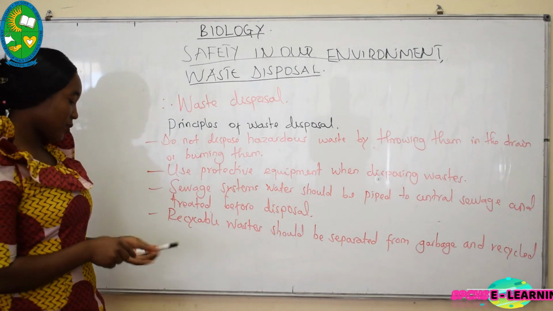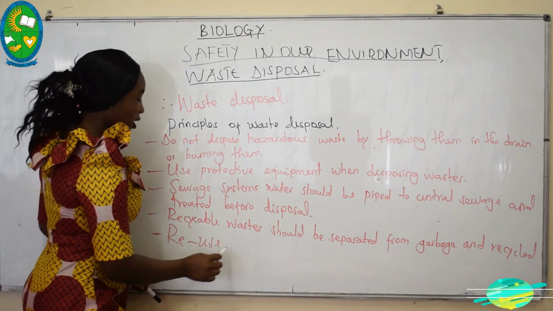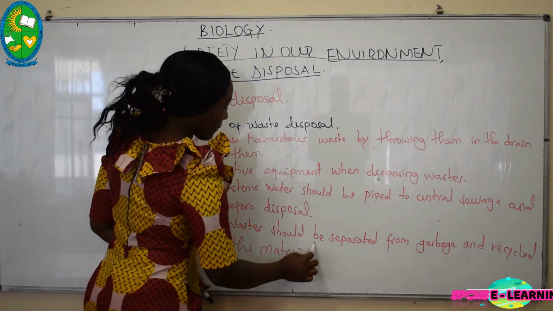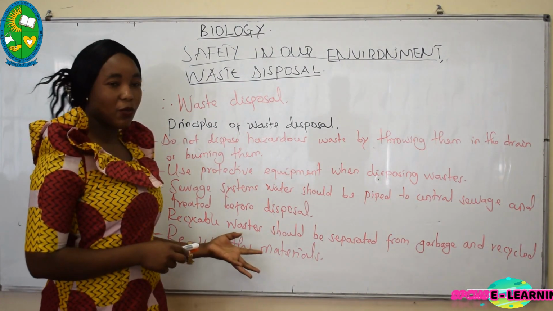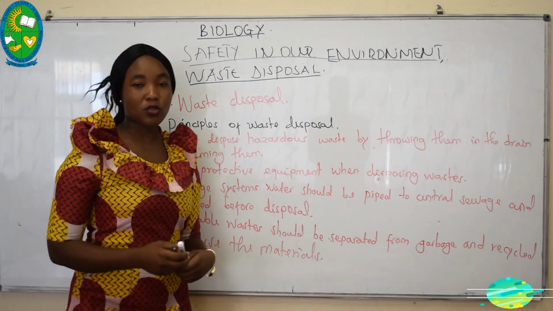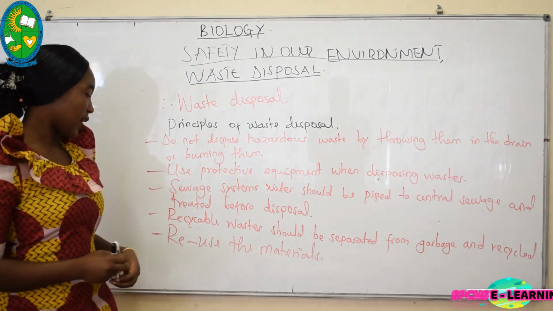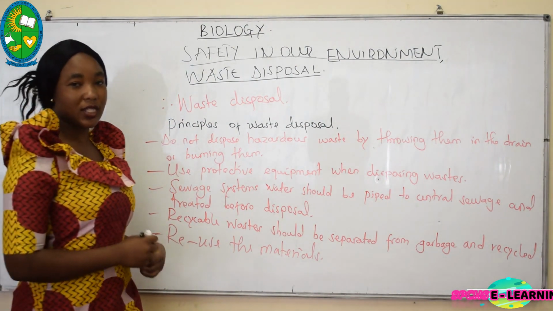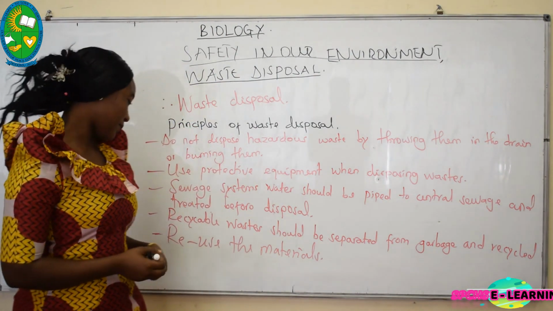Also, other principles, we have to reuse the materials or the wastes. When we say reuse, it means that they can be reused again. For example, you have taken a bottle of water. It has already been used because no more water again. But what you are supposed to do, you don't throw that waste. You take it and use it again. You can use it to keep other materials instead of dumping it.